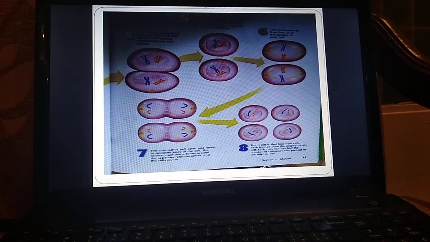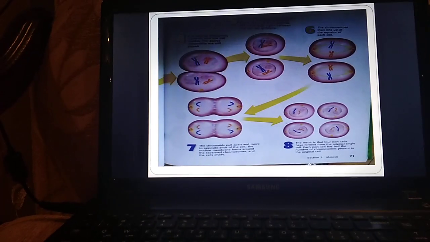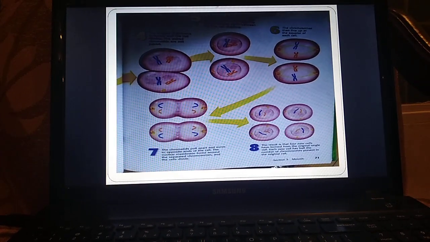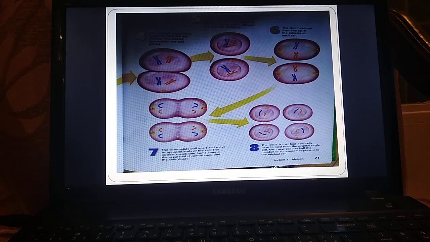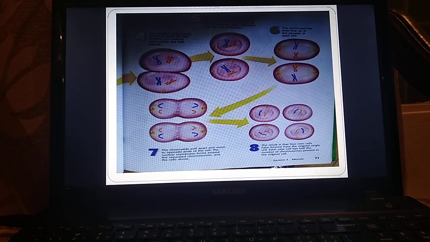Now in step 4, as you can see, you have actually 2 cells now, and each one of those cells has 2 chromosomes. But make notice, each one of these chromosomes is still doubled. Now, do I need copies of chromosomes? هل أنا محتاجة لكروموسوماتي عاملة نسخة من نفسها؟ لا طبعا. إذا الهدف هلأ أفصل كل نسخة من الكروموسوم عن النسخة الأخرى. So I need to make one more cell division. أنا محتاجة لعمل انقسام جديد.